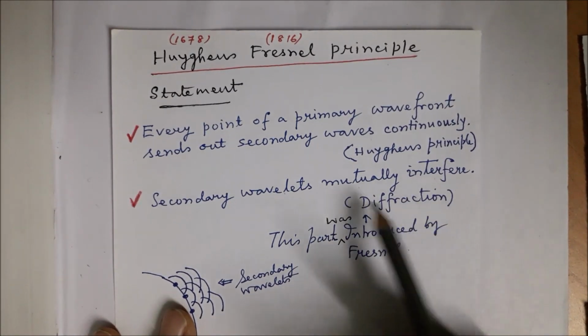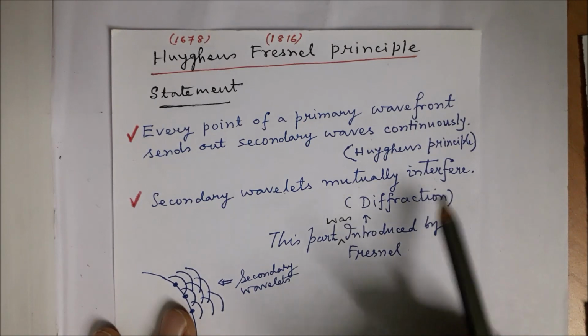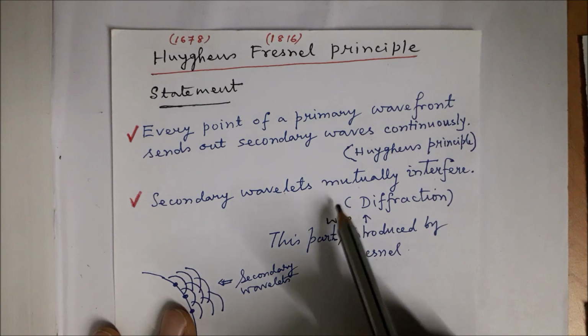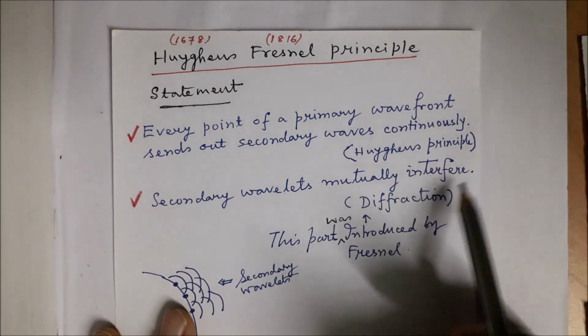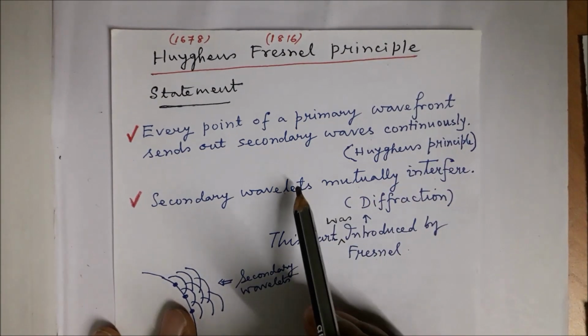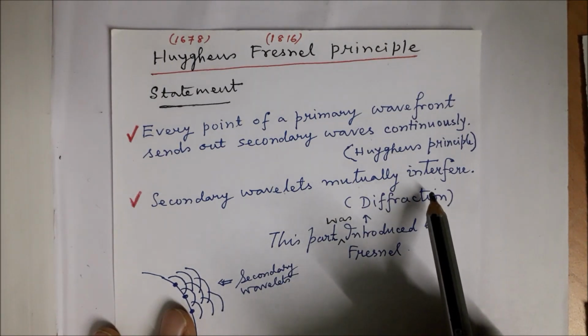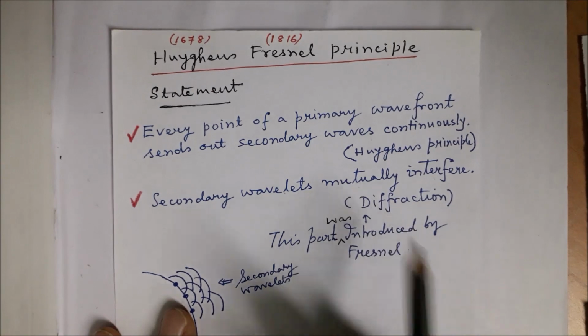This is also called the diffraction part. Now this part was introduced by Fresnel. So the phenomenon of interference comes into the description. We will deal with interference and diffraction later.